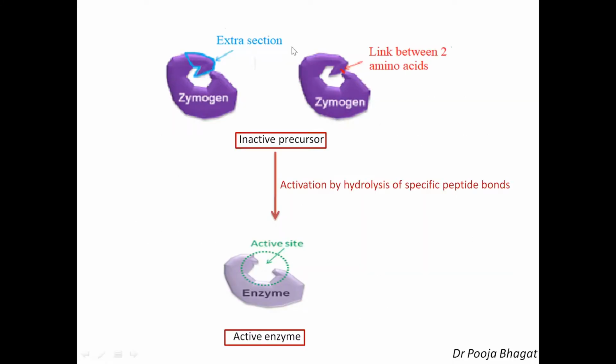See this, from this diagram you can easily understand. See here, this part is the active part. So this is the extra section which is present here, and it is held by the linkage between two amino acids. So this is zymogen, or you can say the inactive precursor. These peptide linkages can be hydrolyzed, so activation is by the hydrolysis of specific peptide bonds. The peptide bonds get hydrolyzed and this side gets converted into the active site. So now the enzyme is an active enzyme and can carry out the enzymatic activity. So the enzyme's activity can be regulated.